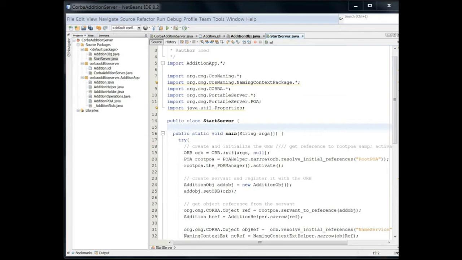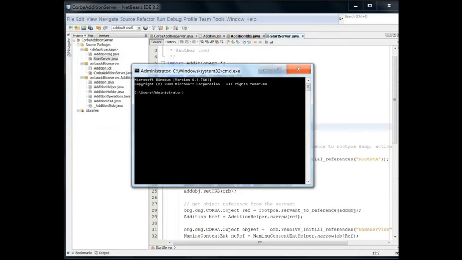If you see public static void main, the starting 3 or 4 code snippets are basically creating and initializing the ORB, then getting the object reference from the server. The naming service and naming context, all these Java and CORBA are doing in the background. So I just copied it and made it.